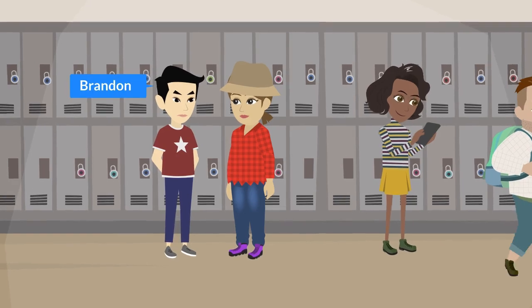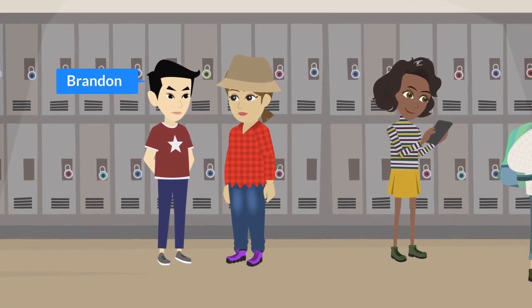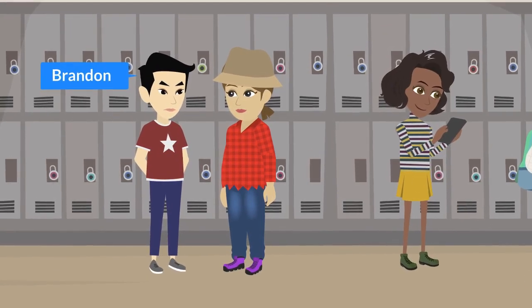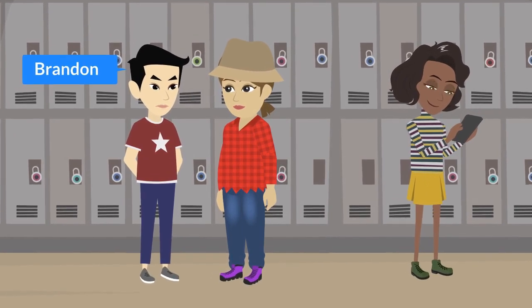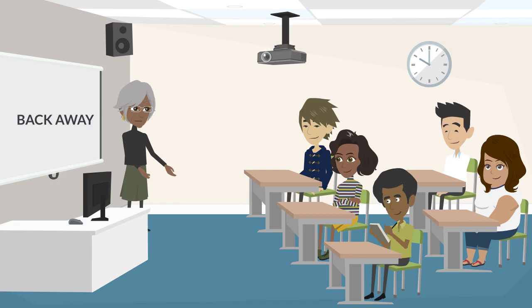In this example, Brandon uses back away metaphorically to express their decision to distance themselves from the situation and avoid participating in the prank. This showcases the use of back away to describe emotional or social withdrawal. Can anyone provide another example of using back away metaphorically? When the argument became heated, I decided to back away and let them resolve it on their own.